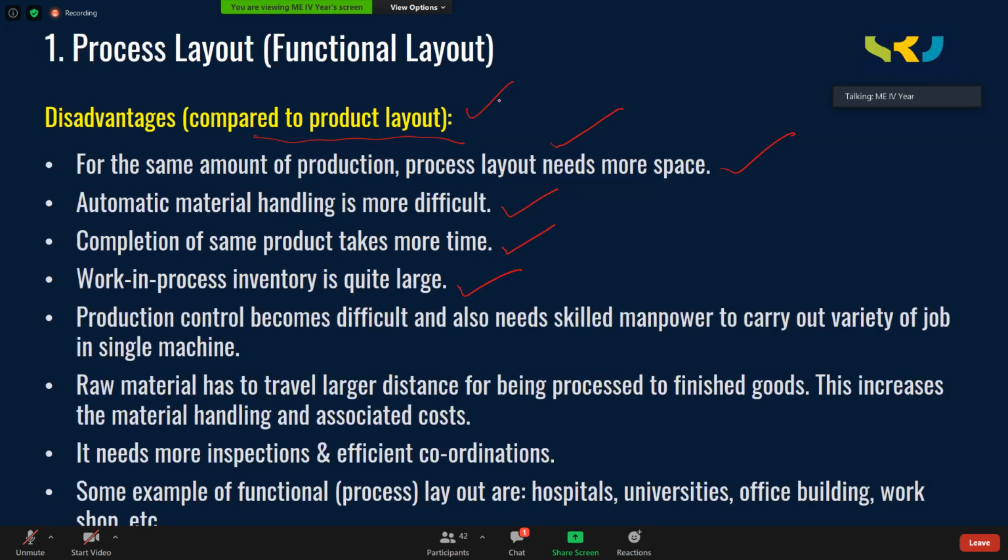And the other disadvantages are that production control becomes difficult and it also needs skilled manpower to carry out a variety of jobs on a single machine. Jobs are changing. Maybe every week a new job is coming, let us say. So production control is a difficult task because the supervisor has to understand, first of all, what is the design of this new product, what level of quality we need to maintain. The worker has to understand. So it becomes a little difficult.